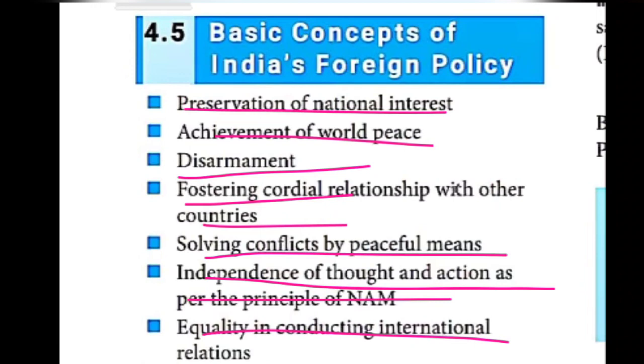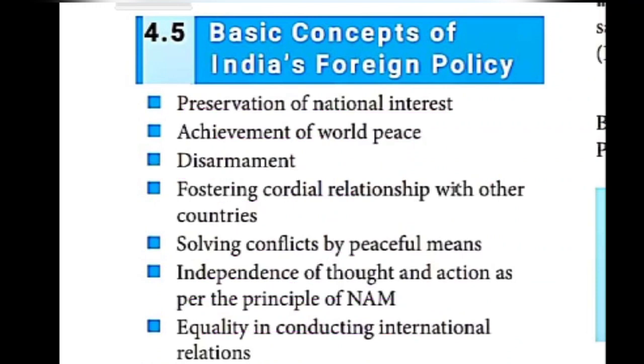The next one, racism. What is meant by racism? Prejudice and discrimination directed against a person on the basis of their race or ethnic group. That is called racialism. So India was against racialism, imperialism and colonialism. These are the basic concepts of India's foreign policy.